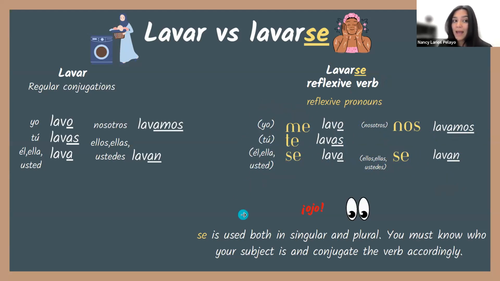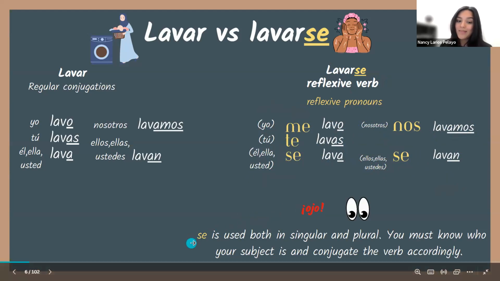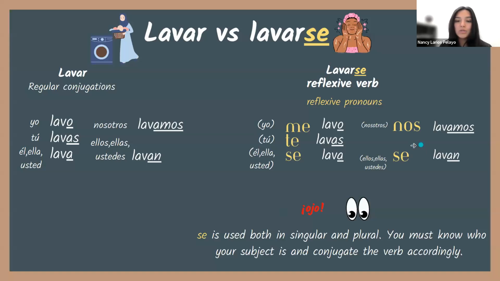See? Now, ojo, cuidado. Because se is used for both singular and plural. So you must know who your subject is and conjugate the verb accordingly. So like, let's say we have él se, right?